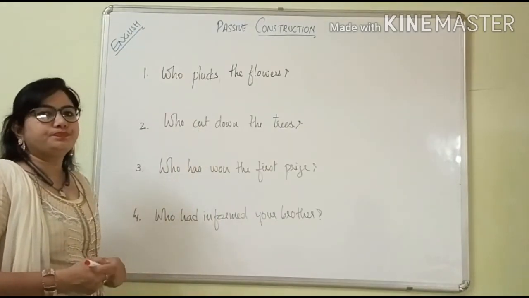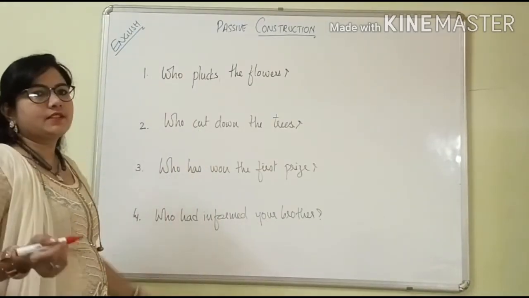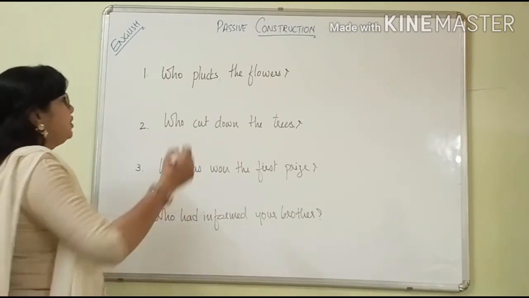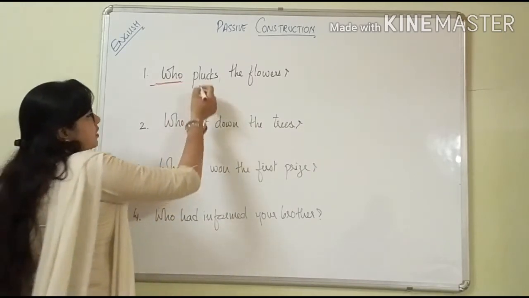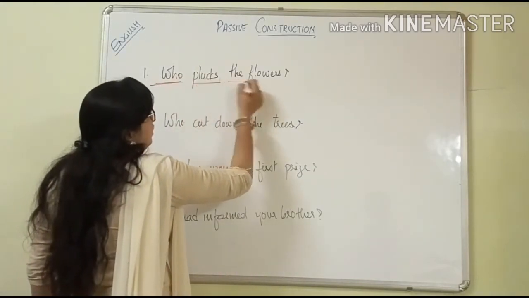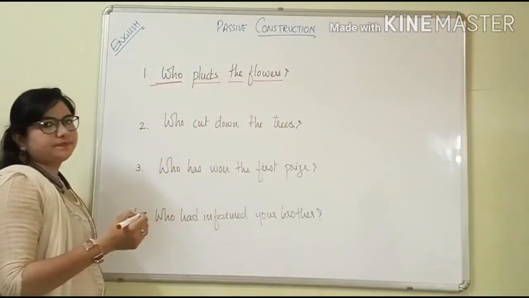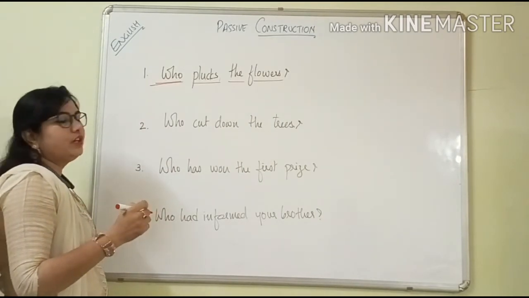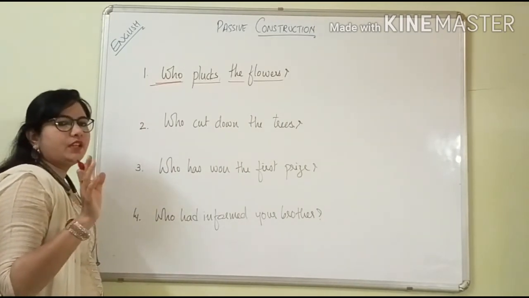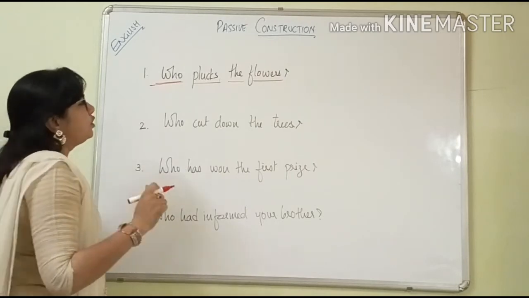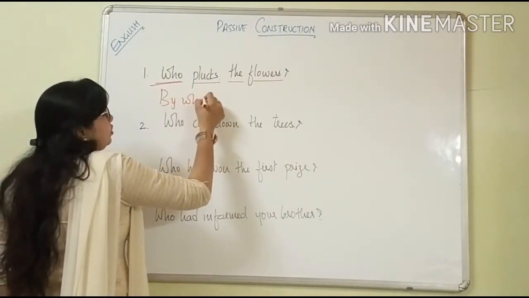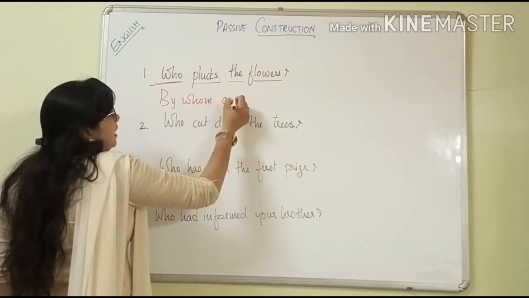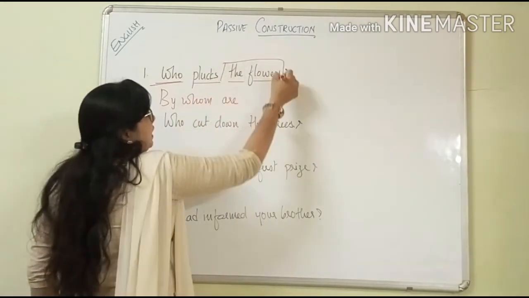Sentences with who. See, who plucks the flowers? Now what will we do in the sentences carrying who? See now again, plucks the flower. Here you are not getting the subject. Okay. So what you will do here, wherever you find who in the very starting of the sentence, instead of who you have to write down by whom. By whom are the flowers?